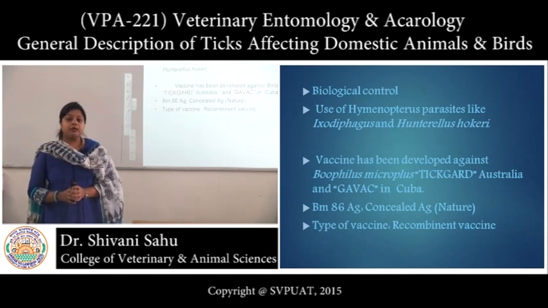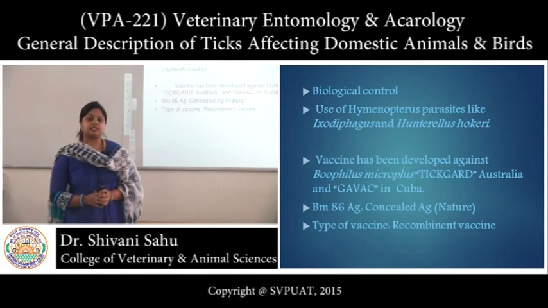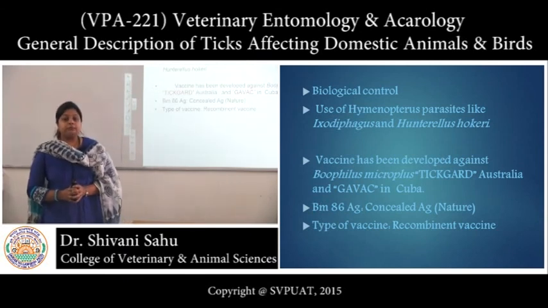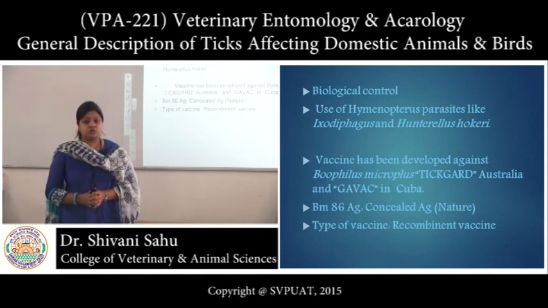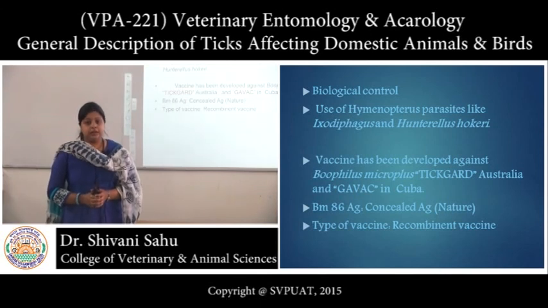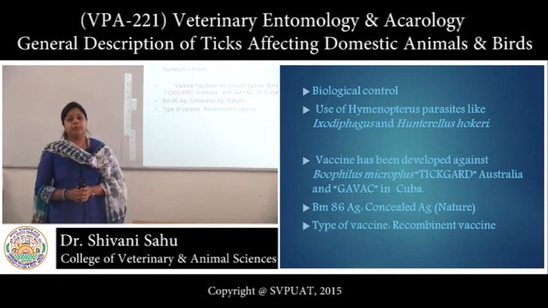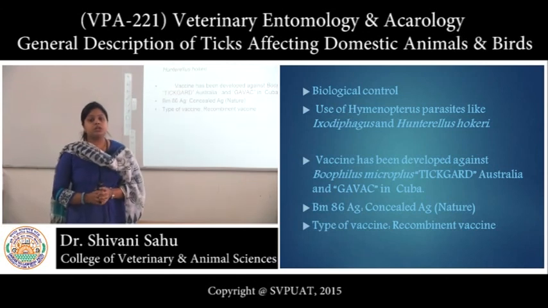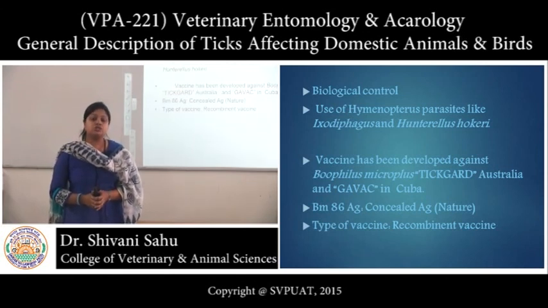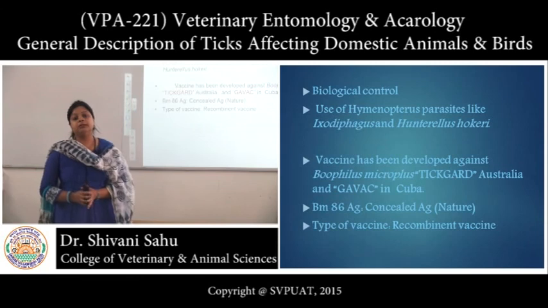It is a recombinant vaccine, and here concealed antigen Bm86 has been used. So, when the ticks bite such a vaccinated animal, the reproductive potential of the female decreases. So, the eggs which come out fail to hatch into larvae. Thus, the animal can be protected.